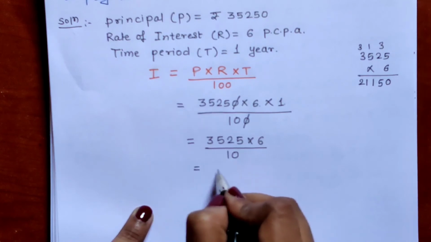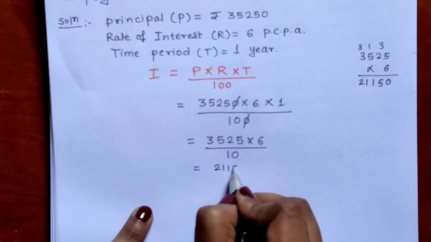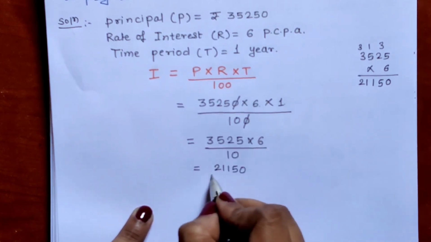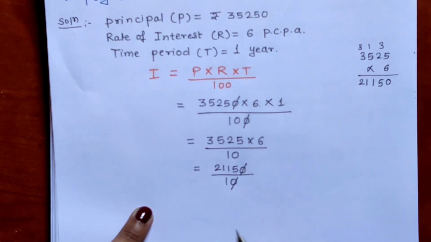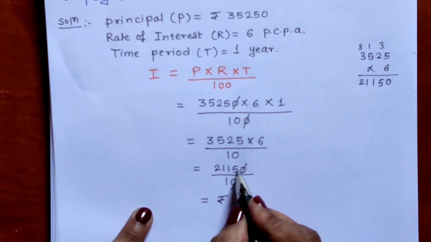So we are getting 21,150 in the numerator and denominator 10 is there. Then this 0 cancel with this 0 of numerator, denominator 0 cancelled. So what is remaining? Rupees 2115.